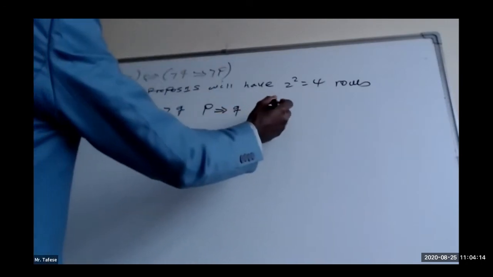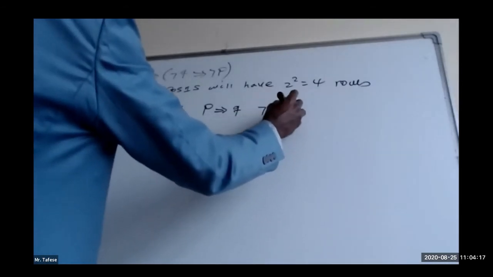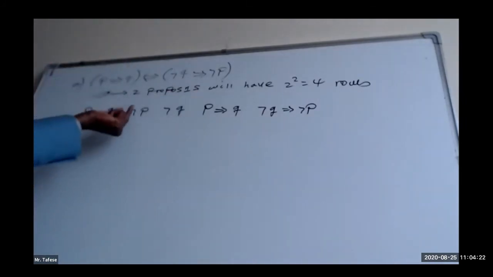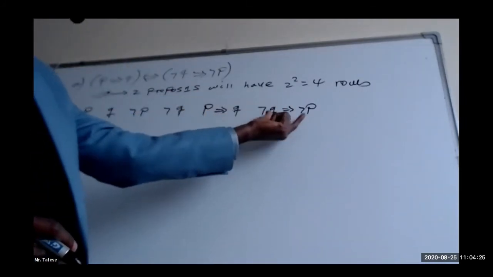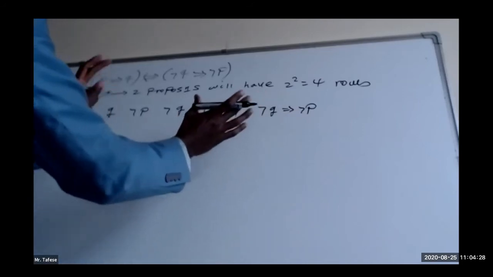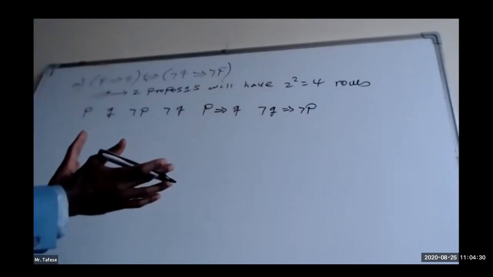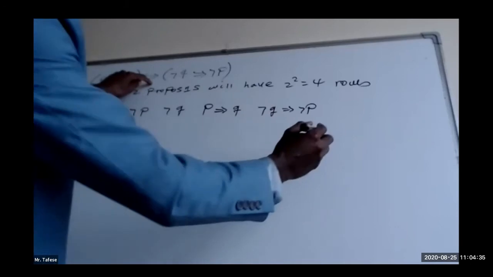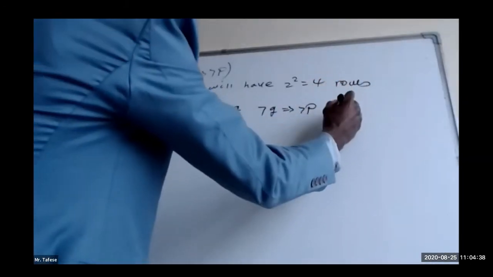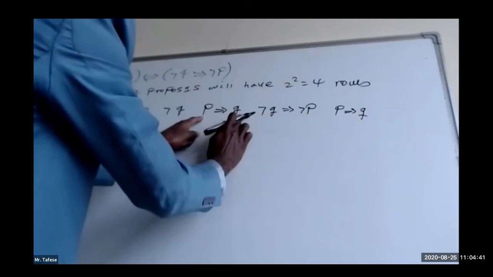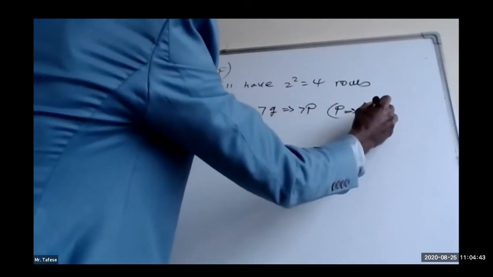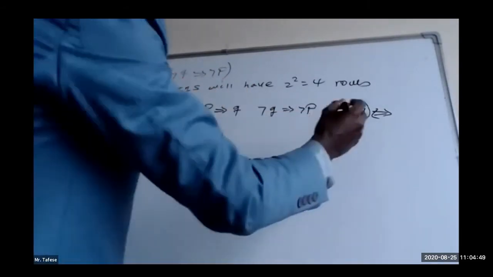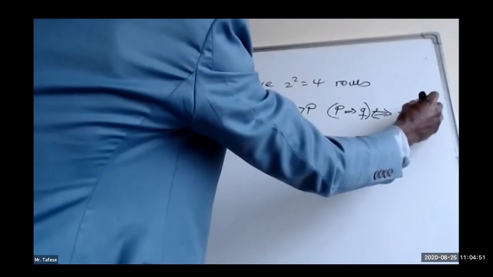And the second bracket is negation of Q implies negation of P. So this is the first column, second, third, fourth, fifth, sixth, and the final. The combination of the fifth column and the sixth column by implication will take the last column. So P implies Q is the fifth column, and negation of Q implies negation of P is the sixth column.